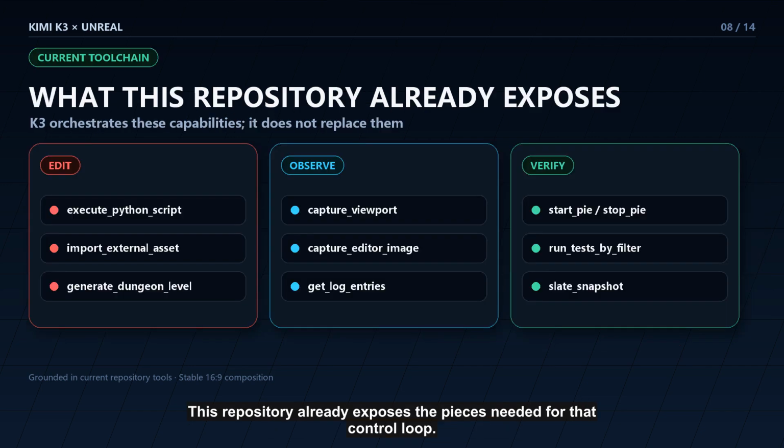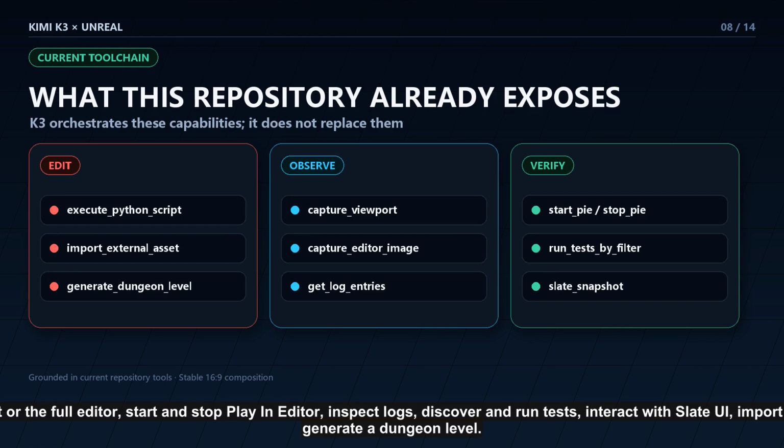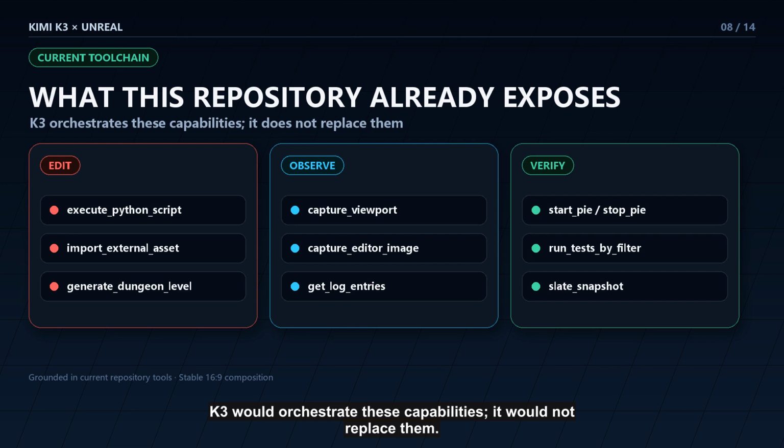This repository already exposes the pieces needed for that control loop. It can execute guarded Python, capture the viewport or the full editor, start and stop Play In Editor, inspect logs, discover and run tests, interact with Slate UI, import external assets through a registered path, and even generate a dungeon level. K3 would orchestrate these capabilities. It would not replace them.